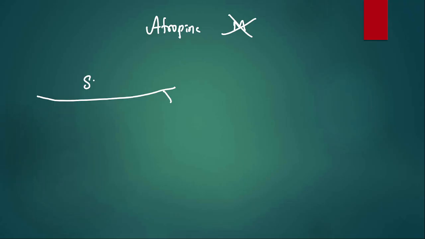Let us analyze. So when we give atropine, what is atropine? Atropine is a muscarinic antagonist. It blocks all the muscarinic action. Now what happens? If you remember, these are sympathetic fibers. Even though they are sympathetic, the neurotransmitter they release is acetylcholine, and it acts on M3, and the site of action is the sweat gland.